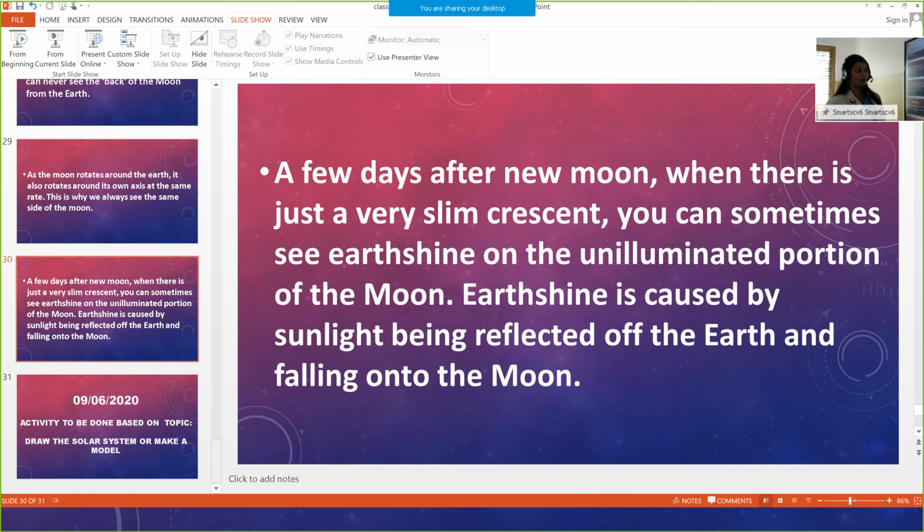A few days after new moon, when there is just a very slim crescent, you can sometimes see earth shine on the unilluminated portion of the moon. Earth shine is caused by sunlight being reflected off the earth and falling onto the moon.